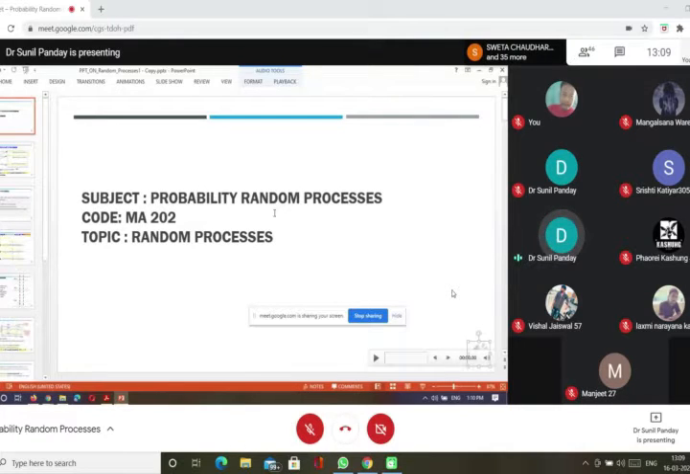So today we discuss probability random processes. We already discussed random variables, and in a random variable we assign some real value to every sample point. In the case of random processes, we assign a signal or a time function to every outcome of the sample space. So for example, you can see this